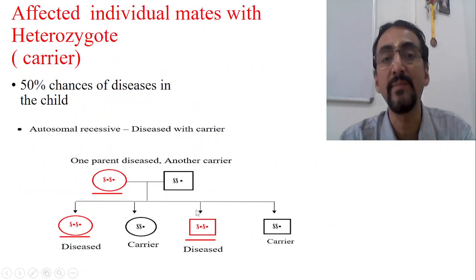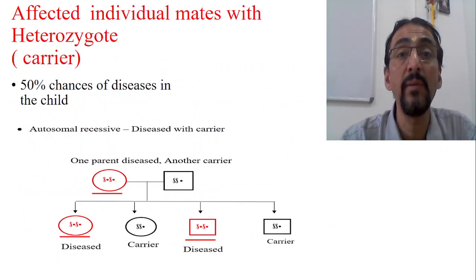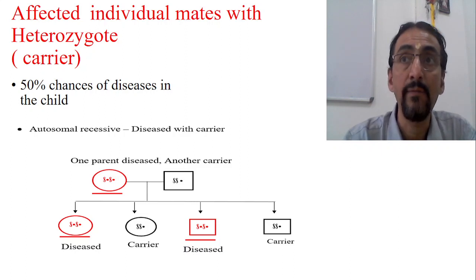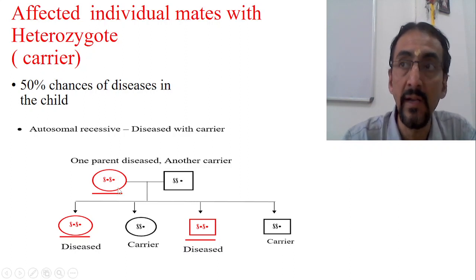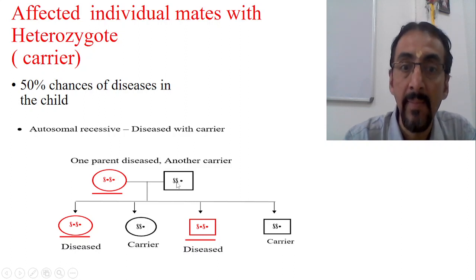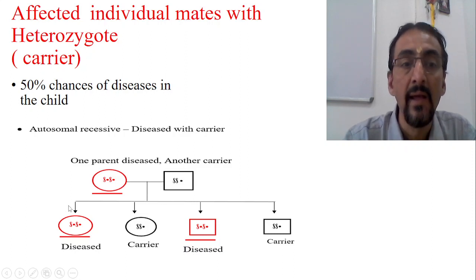Now come to another part, that is, an affected individual mates with a heterozygote. What is that? One person, a female, is already diseased. She already has a recessive disease, and she is marrying a carrier. Heterozygote means he is a carrier. The male is a carrier and the female is diseased. Then what is the percentage?